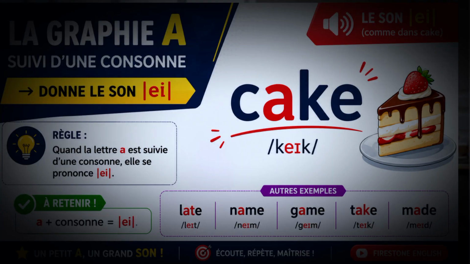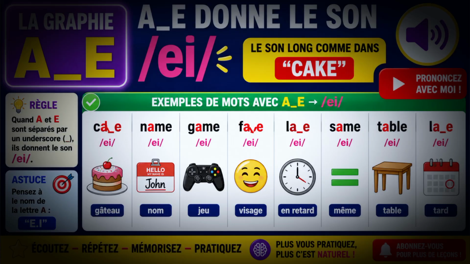La graphie A suivie d'une consonne plus E donne le son E, comme dans cake. E final ne se prononce pas, mais il change le son du A. On appelle cela le magic E. Exemple : cake, name, game, face, late, same, table and paper.